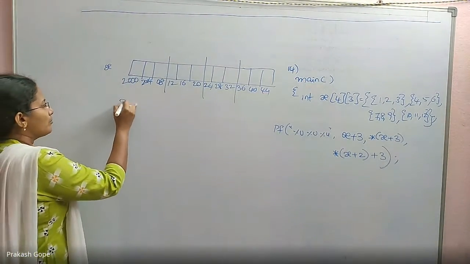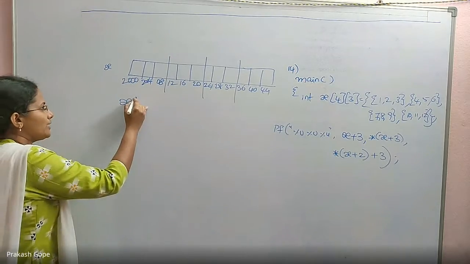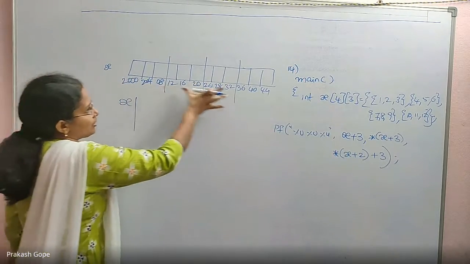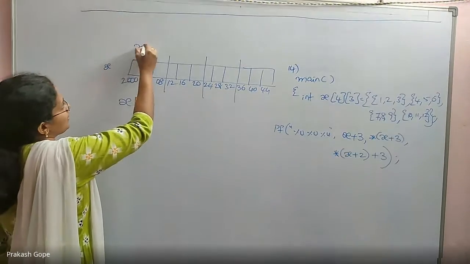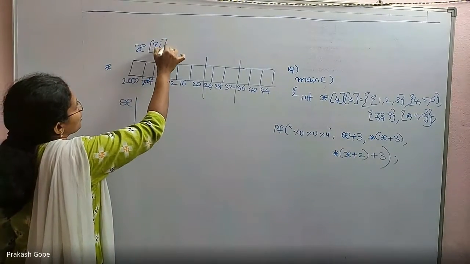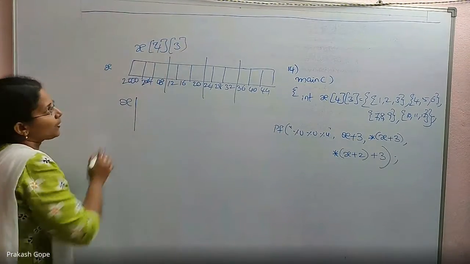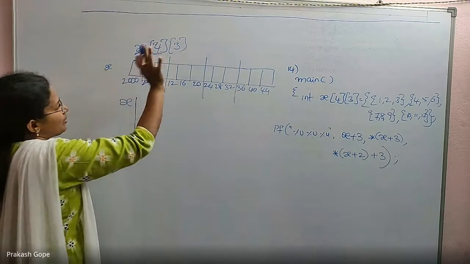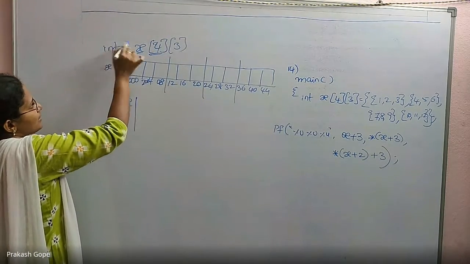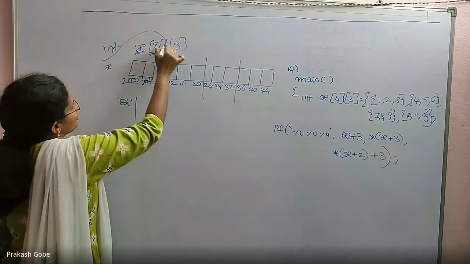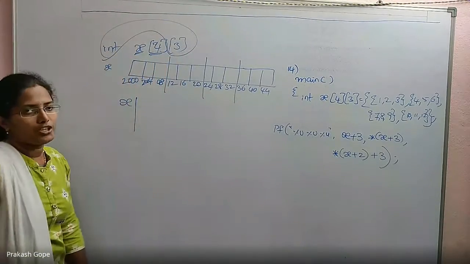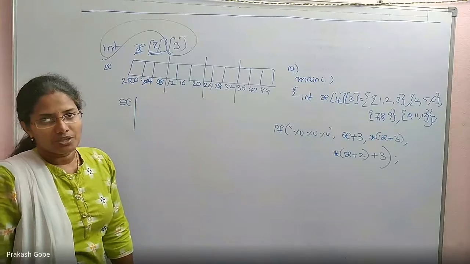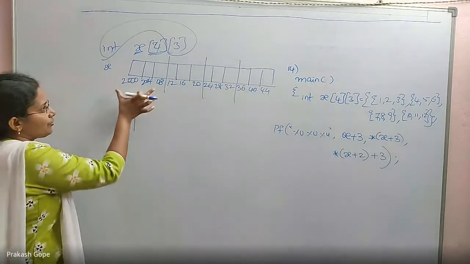Now, what is an array name? Please understand the declaration. 4 rows, 3 columns means X is an array with 4 elements. That's all. X is an array with 4 elements in which each element is an integer array of size 3. So array name indicates first element's address.